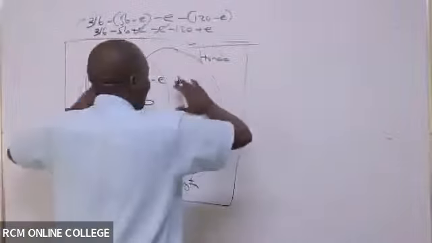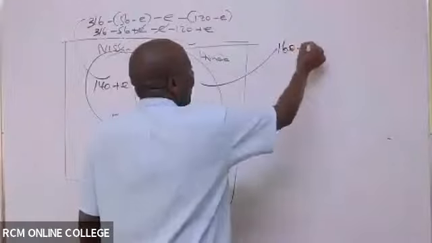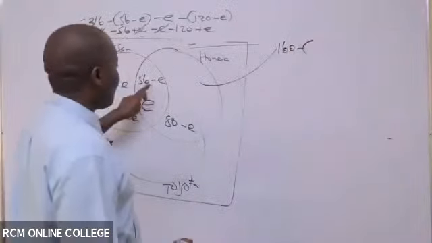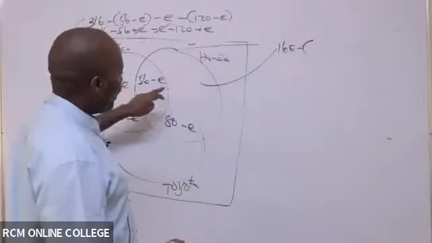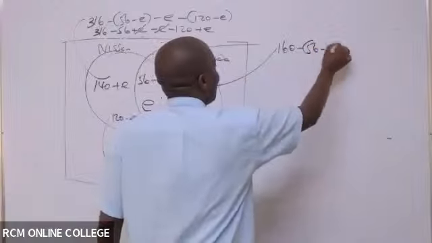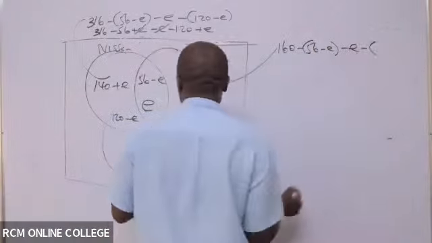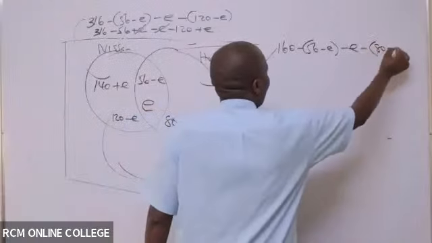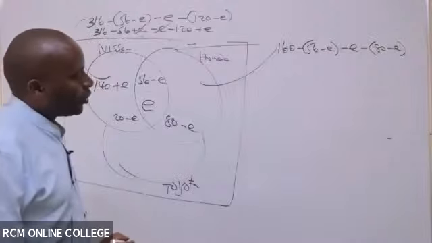This one here will be 160 minus this, minus this, minus this, because this is the circle of Honda. So 56 minus E minus E, minus open brackets 80 minus E.